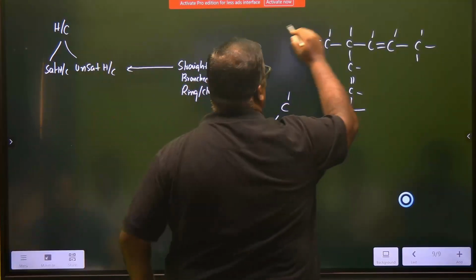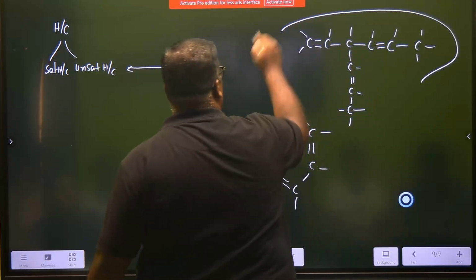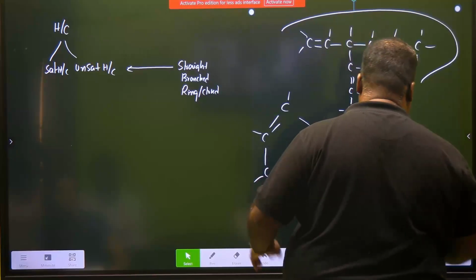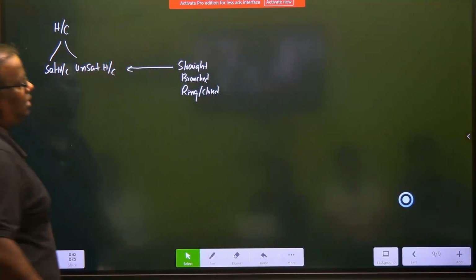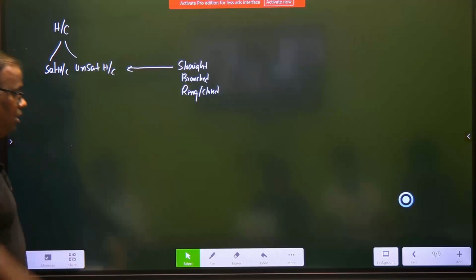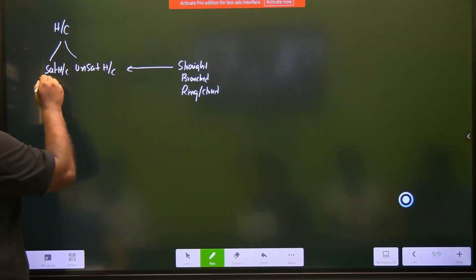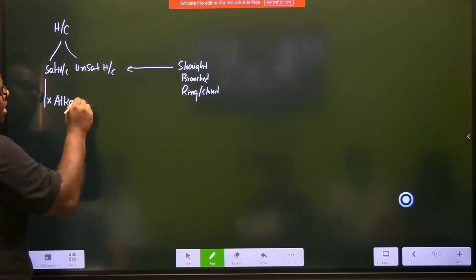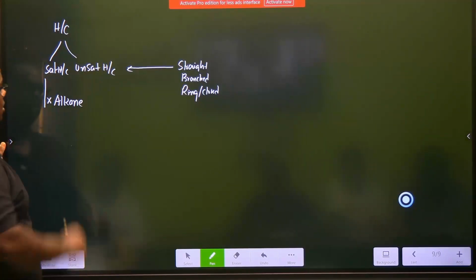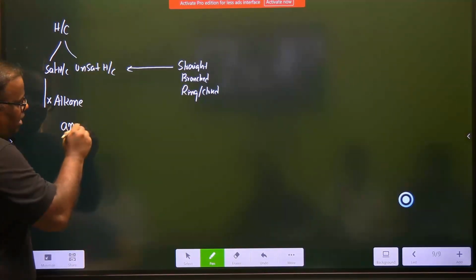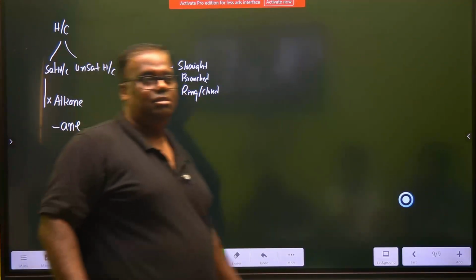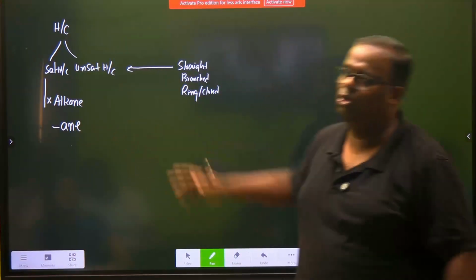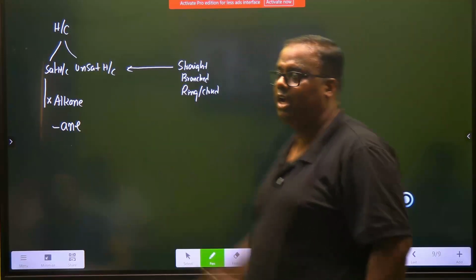Okay, something more interesting now. This will take a little bit of time. Slowly, if you start studying, it will get into your skin. Don't worry. Saturated and unsaturated can be straight chain, branched, or ring, right? Now let's go deeper. Saturated hydrocarbons have got a name. Their name is alkane. Observe the suffix "ane." They are like the Malhotras. All will be Malhotra: Swati Malhotra, Pankaj Malhotra, Anil Malhotra. The whole family will have a name like this.